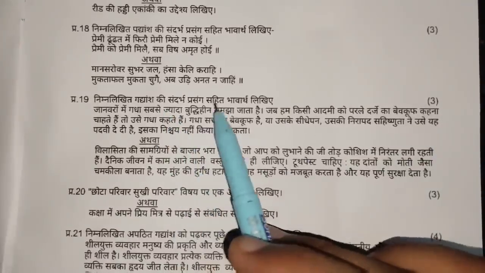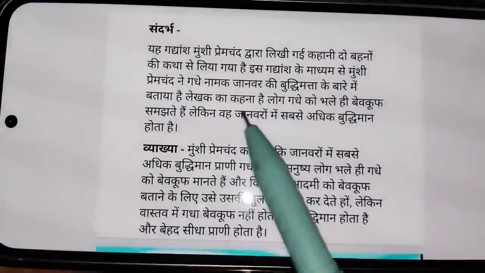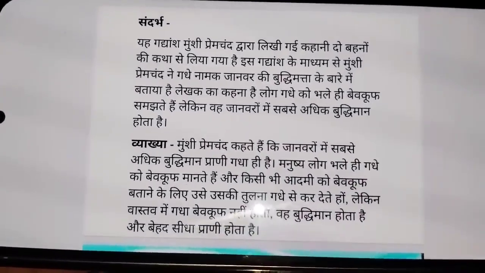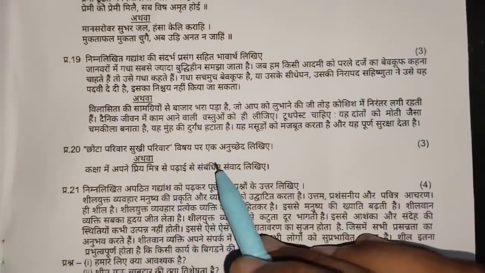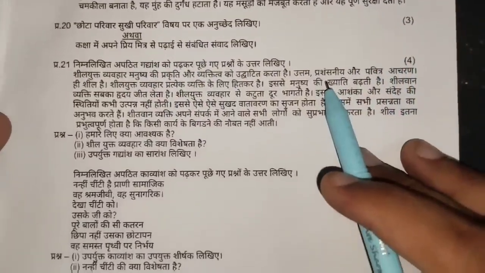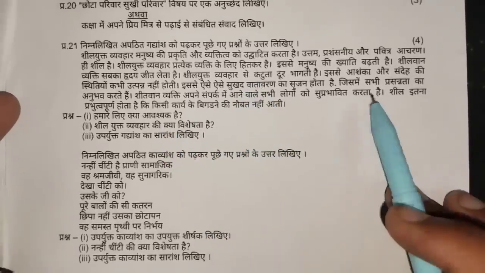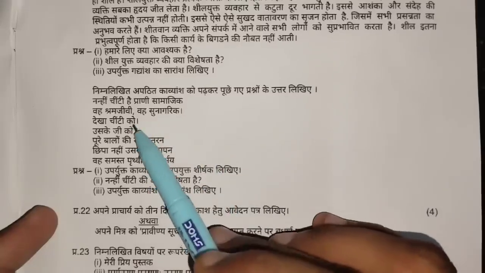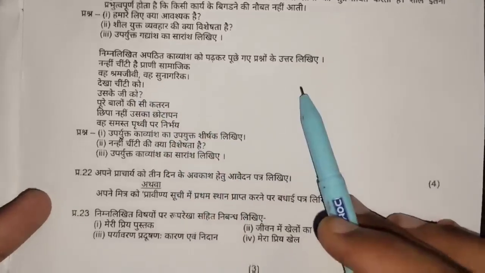Then you get the 19th. Write the correct explanation of the context of the following passage. So this is your context, and along with this your explanation is given. Okay? Take a screenshot of this. And then your question is, you have to write a paragraph on the subject of a small family, a happy family. Then comes your 21st, in which your passage is given. There are three questions of this passage. You will get the answers of all three questions from this passage, and the next is your poem. You have to do the same in the poem as well. Three questions are given, and you will get the answers of all three questions in the poem.